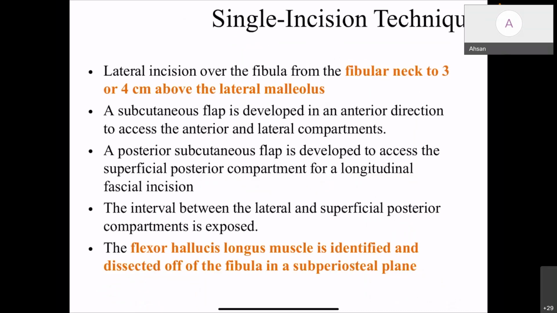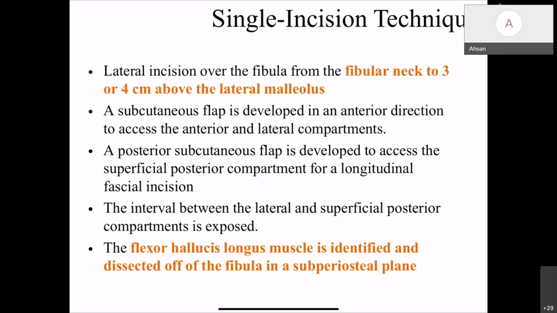A lateral incision over the fibula, from the fibular neck to 3 to 4 centimeter above the lateral malleolus. The subcutaneous flap is developed in the anterior direction to access the anterior and lateral compartment. The posterior subcutaneous flap is developed to access the superficial posterior compartment, and a longitudinal fascial incision is made. The interval between the lateral and superficial posterior compartment is exposed.